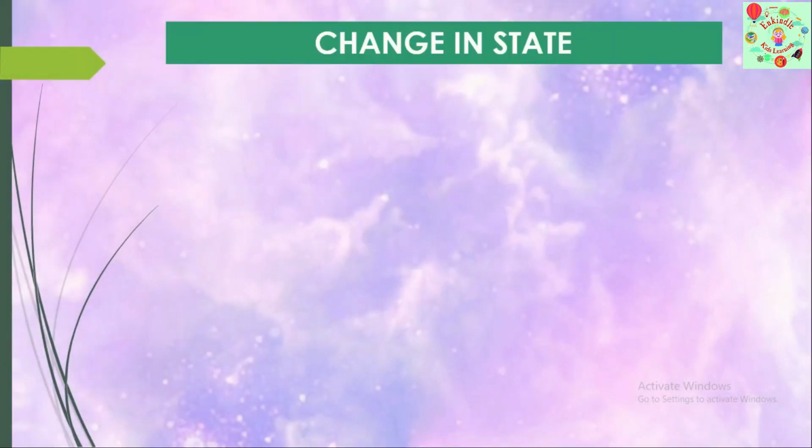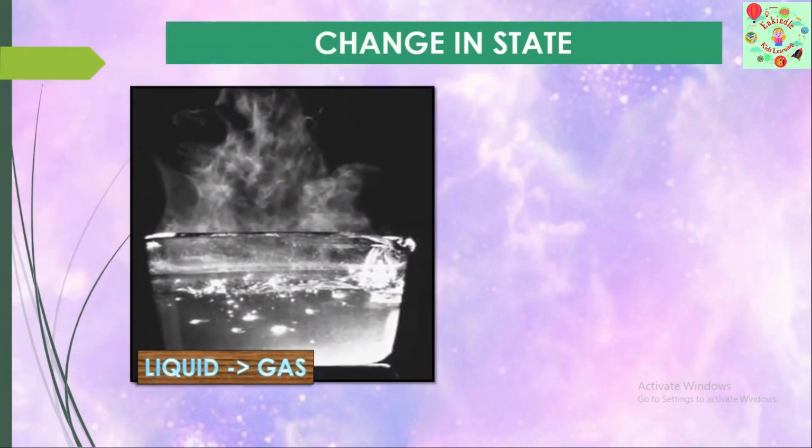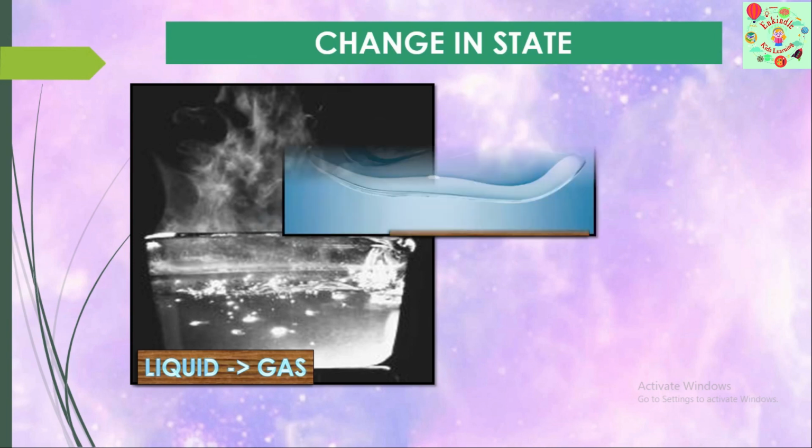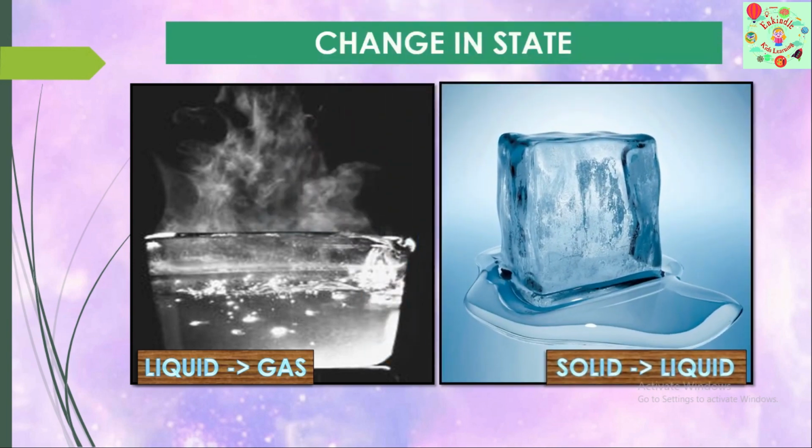What about the next change? Change in state. Here, liquid is being changed to gaseous form, like water, which is liquid. When it is boiled, it converts into vapors. It changes its state. What about the next picture?